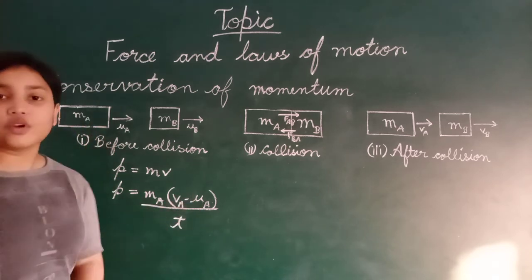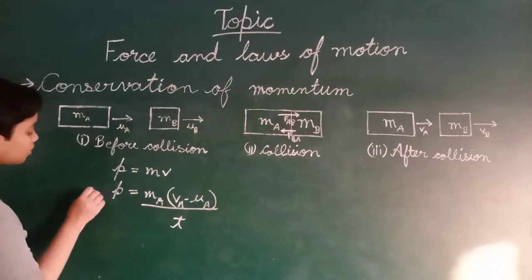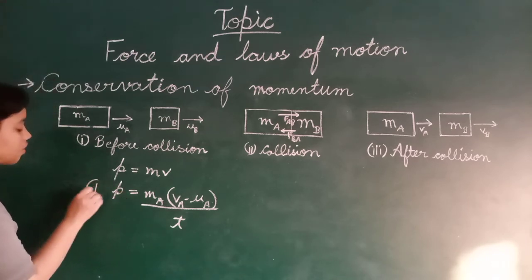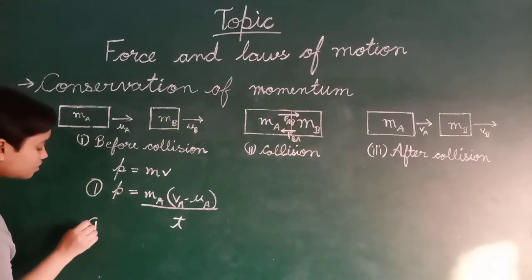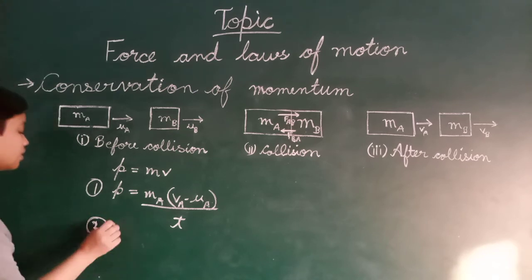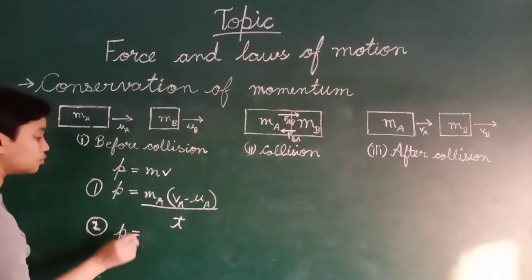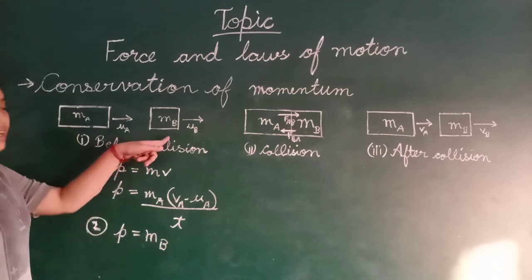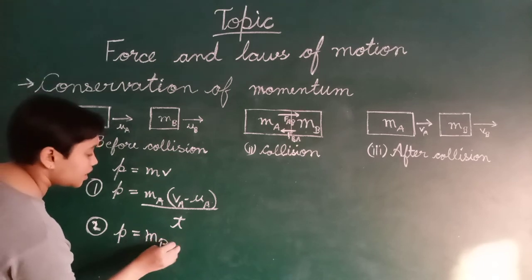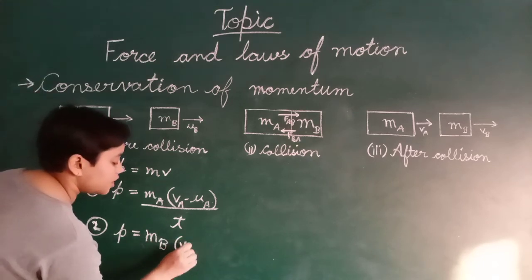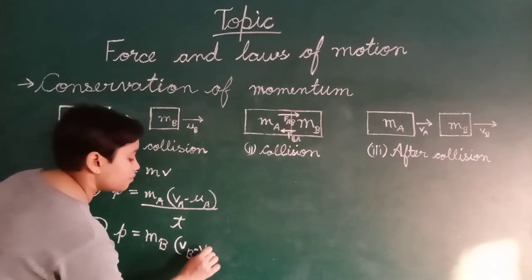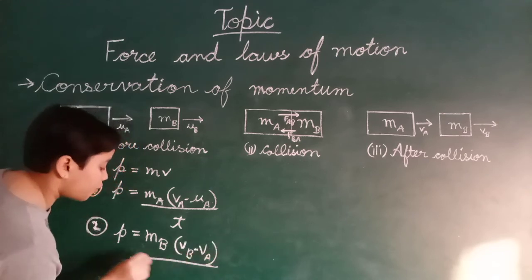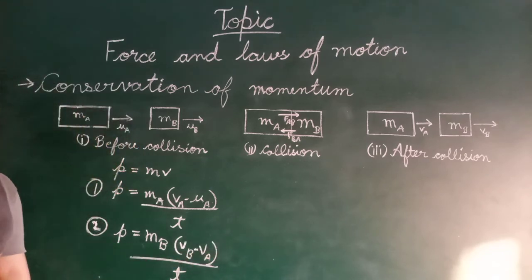What is the condition for the second object? So this is the condition for the first object and this is for the second object. So P is equal to MB, the second object, MB (VB minus UB) upon t.